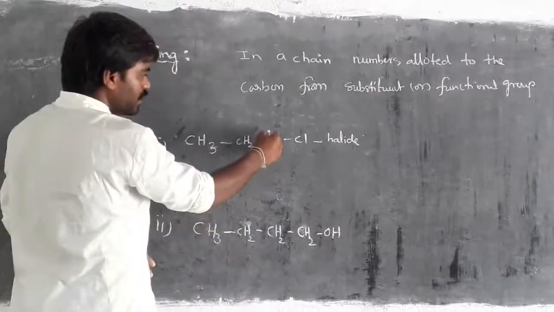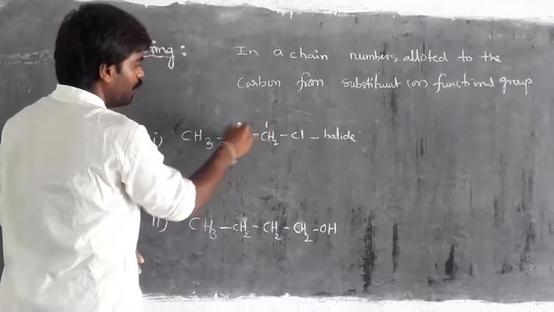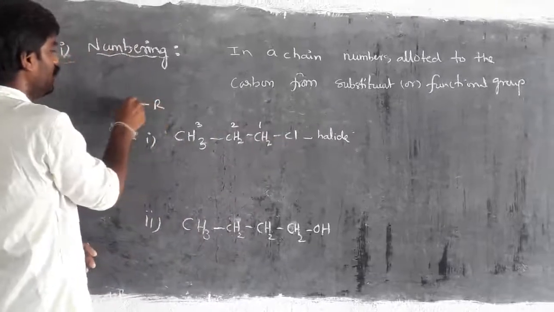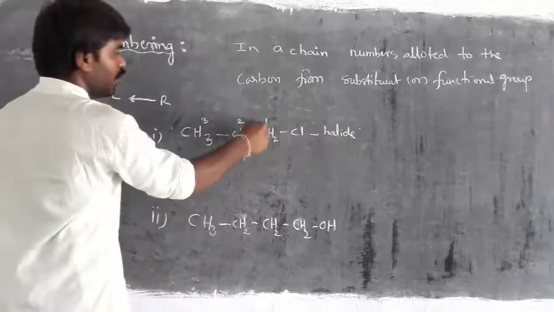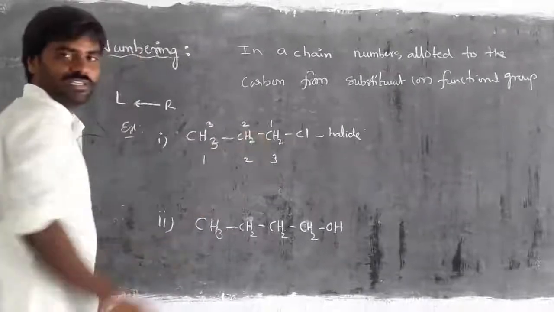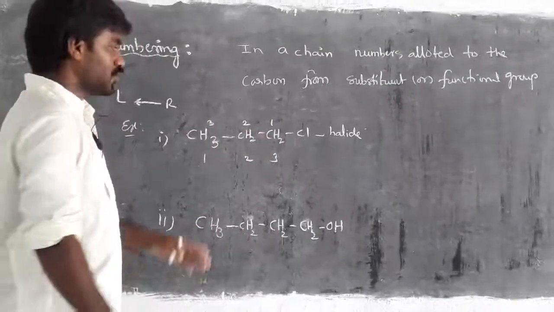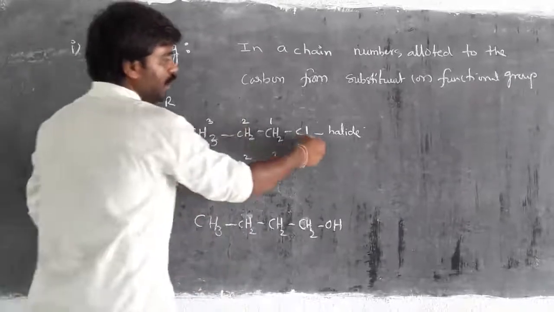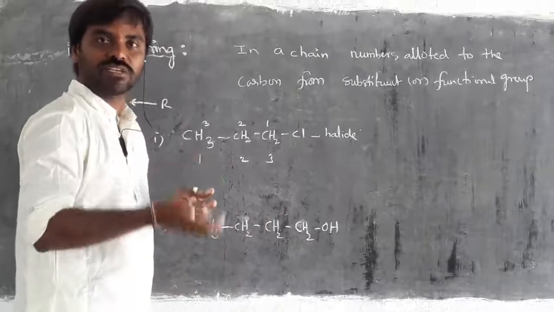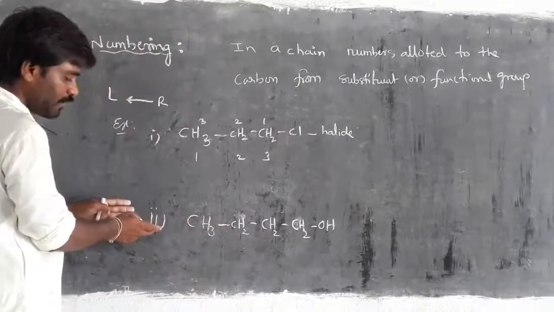So here we can start numbering the carbons from the substituent, means from right to left. Right to left means 1, 2, 3. But don't consider the number 1, 2, 3. Right? Understood? So always we should start numbering from the halide side, if no other things are present, like a functional group. Then I am going to take one more example here.